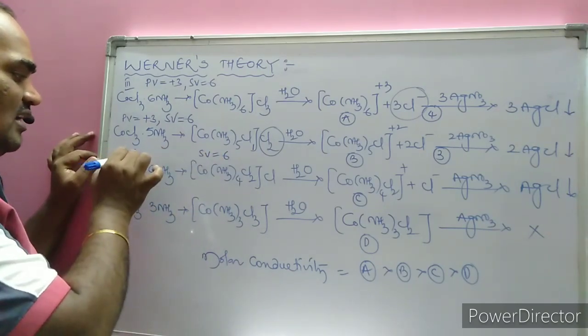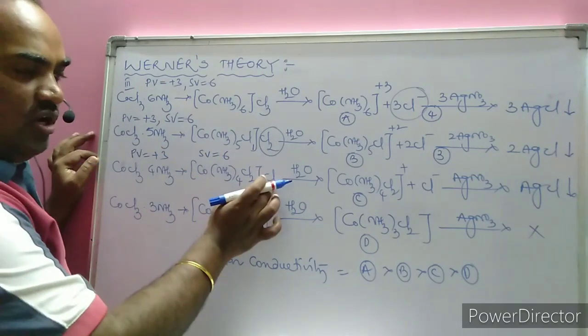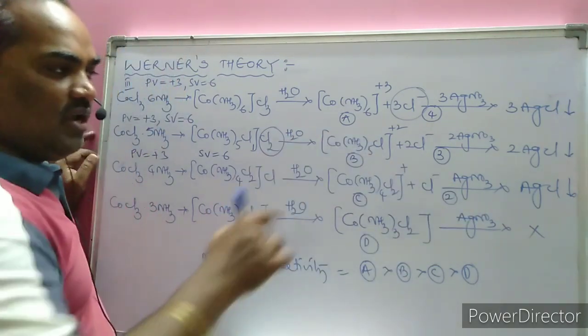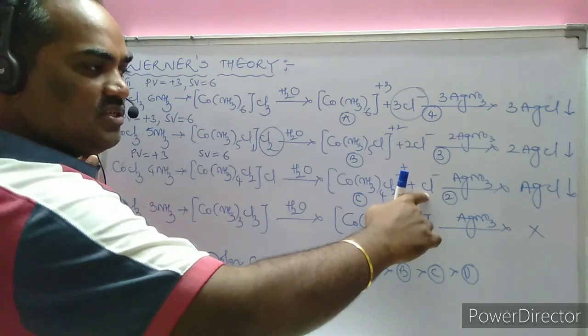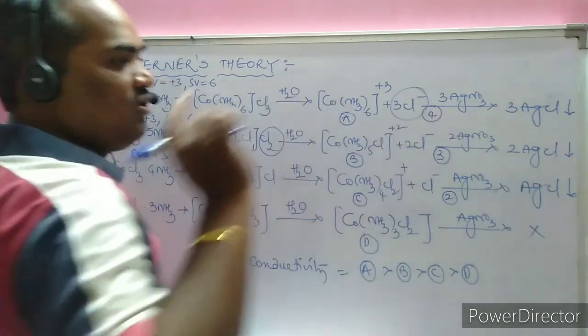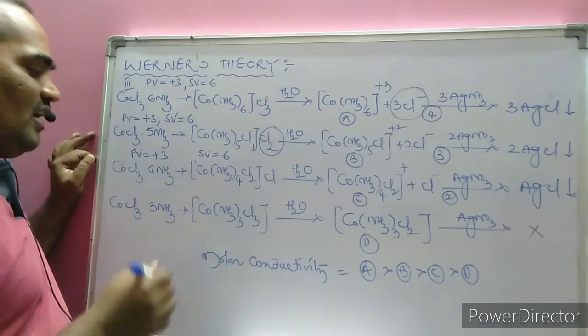Primary valency is +3. Only 1 Cl is present outside. 1 plus 1 is 2 ions only forming. Hence, the number of Cl's present in the ionization sphere is only 1. Hence, it requires only 1 mole of AgNO3 to form a curdy white precipitate of AgCl.